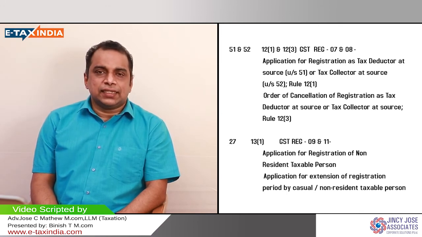So let us move on to TCS, the persons who are liable to take registration compulsorily. They are the persons who are liable to collect tax at source, or we could say e-commerce operators in particular. E-commerce operators or aggregators, we could say, and the persons who are using that platform, an e-commerce platform, to sell their products or services. So all those people are liable to take registration compulsorily.